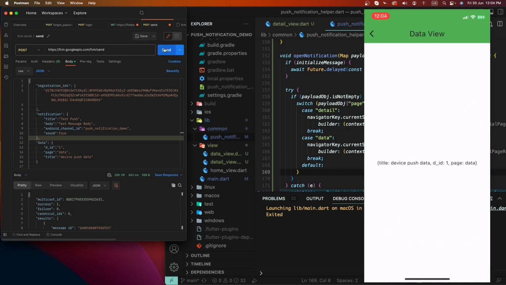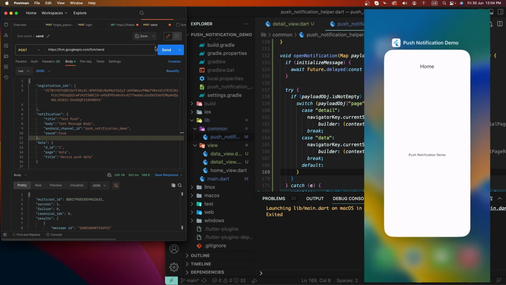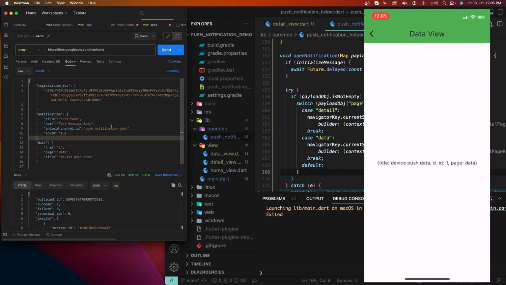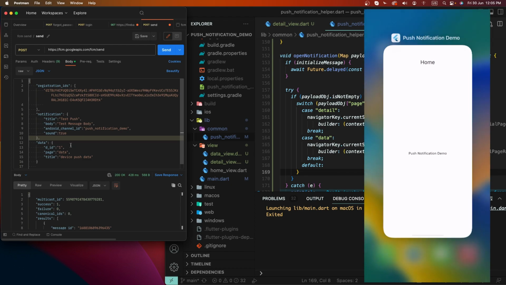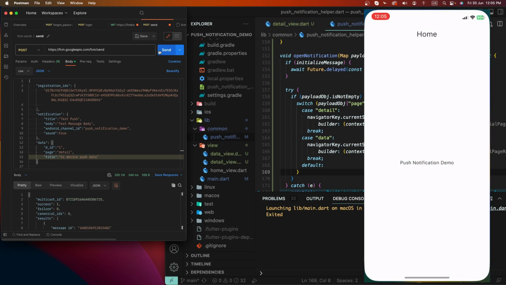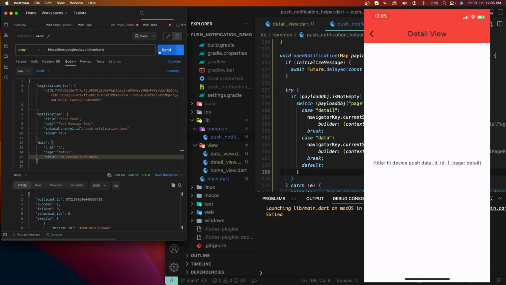Now terminate this app and test again by firing this push, and it works with opening the data screen. Now change the screen to the detail screen with the app terminated, and change the message to hi, and fire this push. Now we receive it, and we get the hi device push data here. And this opens the detail screen.